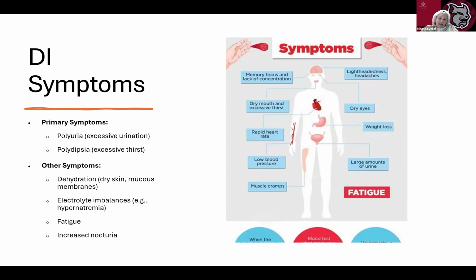So here you have a nice little card of symptoms. Primary symptoms are going to be the polyuria and polydipsia, and other symptoms will be dehydration, electrolyte imbalances, fatigue, and increased nocturia. Know that one.